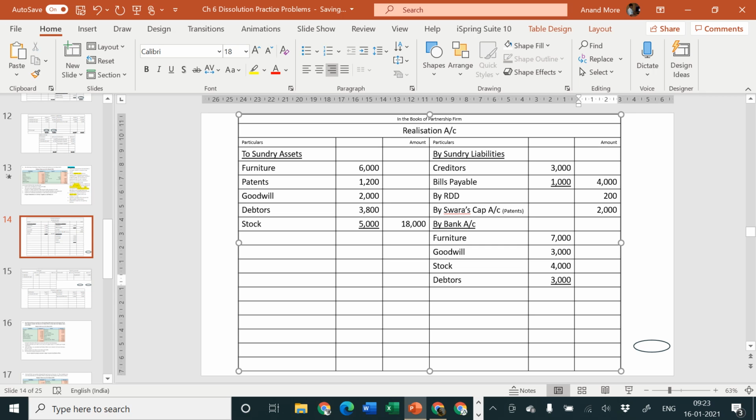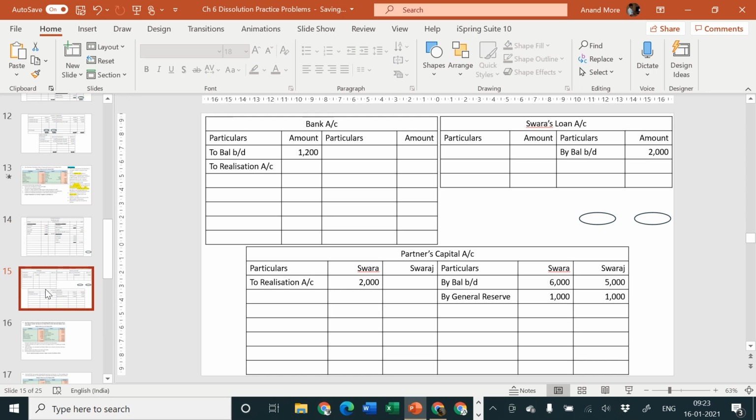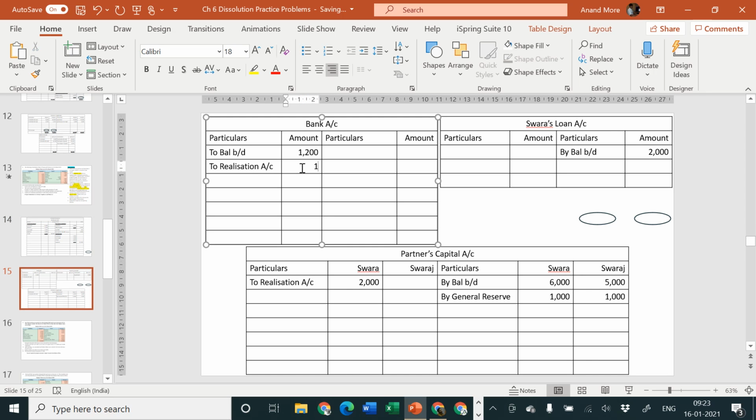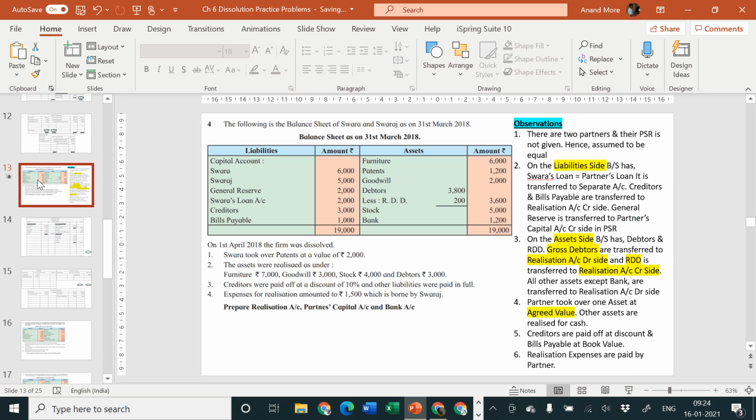7 plus 3 is equal to 10. 10 plus 4 is equal to 14. 14 plus 3 is equal to 17. So we are getting rupees 17,000. Second effect of this 17,000 will be considered in what? Cash account or bank account debit side. We have already written the name. We are just required to give the second effect, 17,000. Okay. Next point.